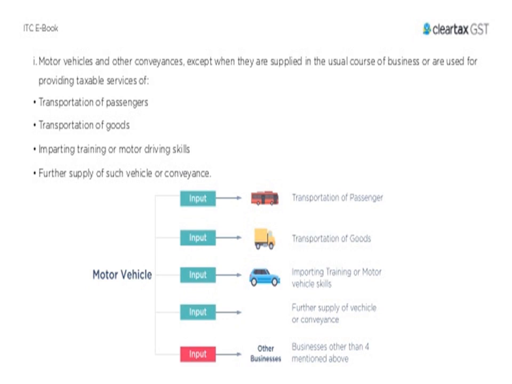So input will be allowed for transportation of passengers and transportation of goods, and imparting training on motor vehicle skills, for further supply of vehicles or conveyances in business other than those mentioned above.